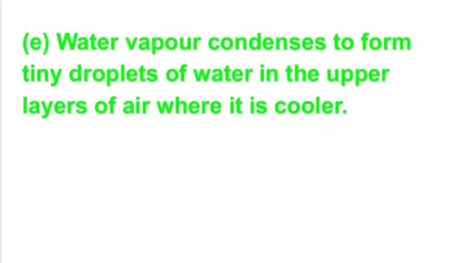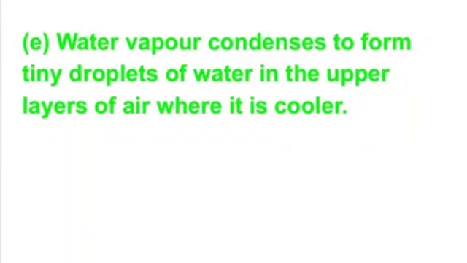E part. Water vapor condenses to form tiny droplets of water in the upper layers of air where it is cooler. This statement is true because with increase in height of the atmosphere, there is a decrease in the temperature of the atmosphere.